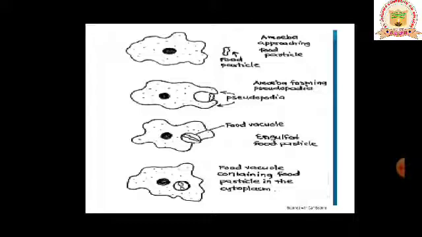So the enzymes released by the lysosomes in the food vacuole are utilized. The process of conversion of complex substance to simple substance within the cell, we call it digestion. So this process is known as intracellular digestion.